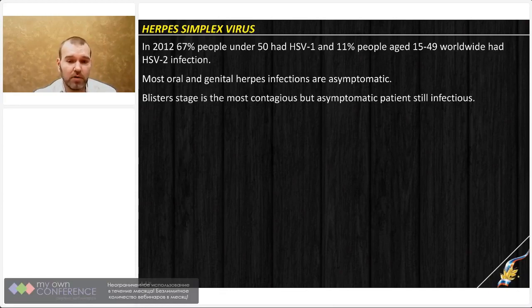So if we talk about the contagious potential of people, it is confirmed for sure that the blister stage is the most contagious for any type of herpes infection. But even people who are asymptomatic, who have only latency of herpes virus in ganglions, still remain infectious, but of course the rate is very low.